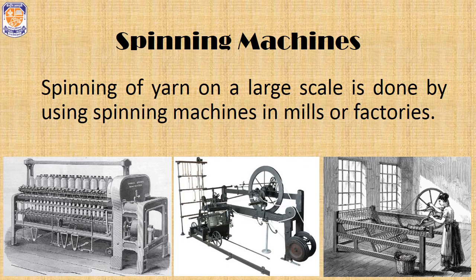When spinning of yarn is to be done on a large scale, in large amounts, then spinning machines are used in mills or factories to produce yarns. One of the earliest known spinning machines was the spinning jenny, which is seen in the third picture displayed on this page. It was invented about 250 years ago.